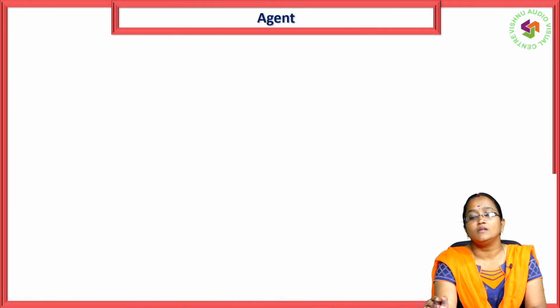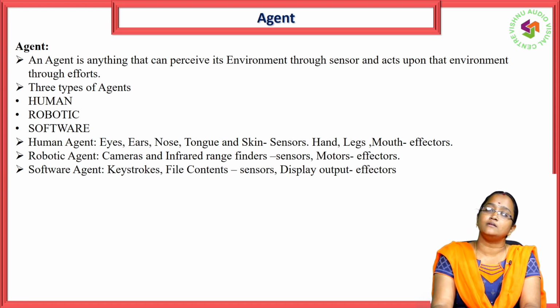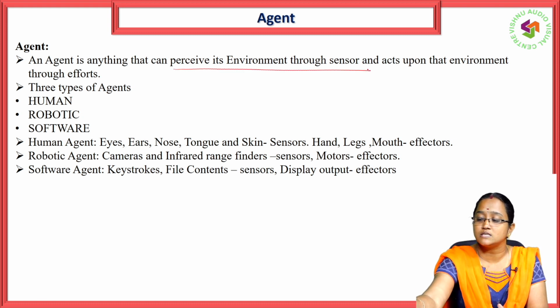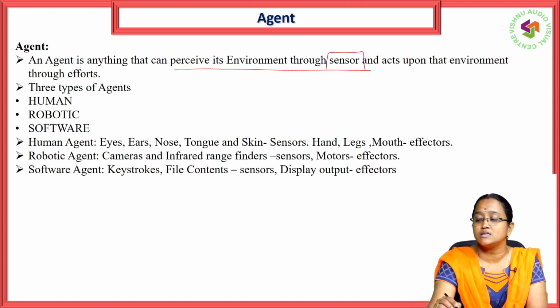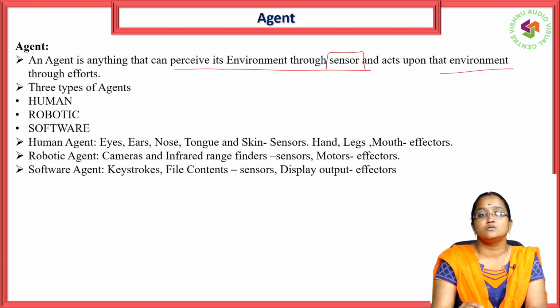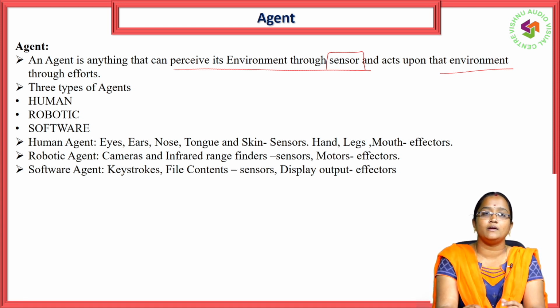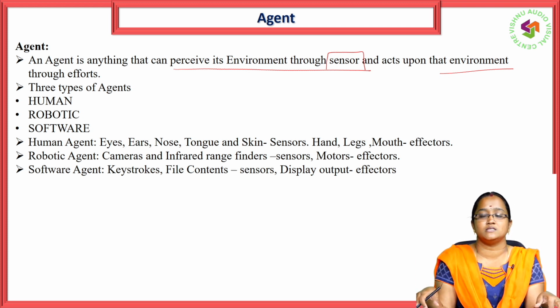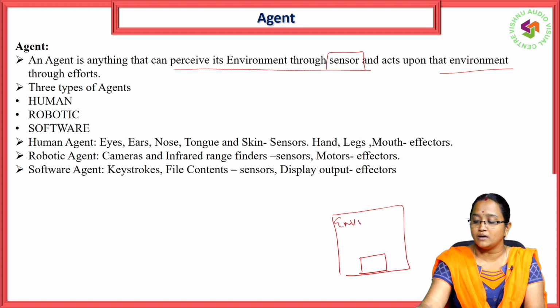Next, agent. An agent may be anything that can perceive its environment through a sensor. So what is a sensor? A sensor is something that senses information from the environment. If you take an example like an automatic vacuum cleaner, the vacuum cleaner is going to work in this space. In this space the vacuum cleaner is there. So this is the environment.